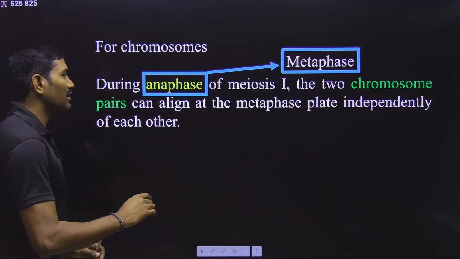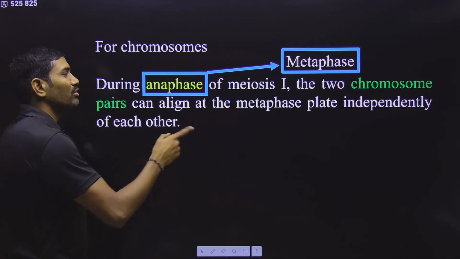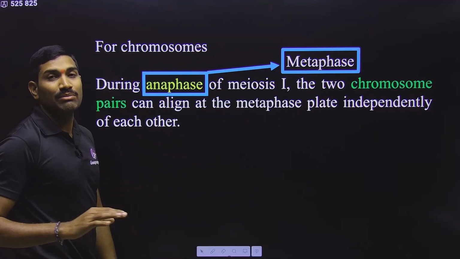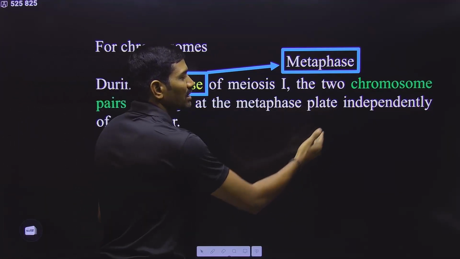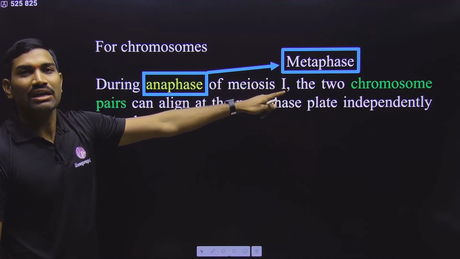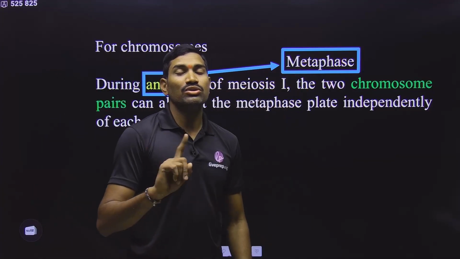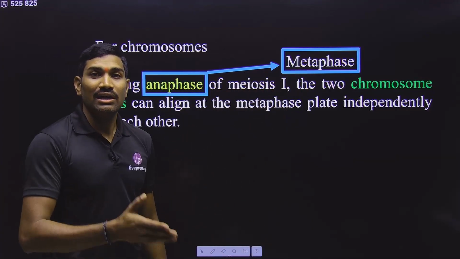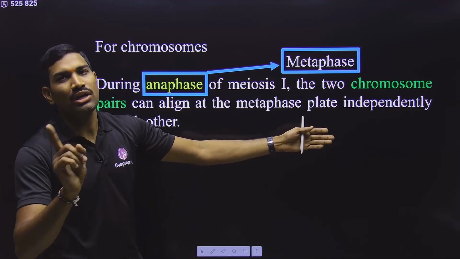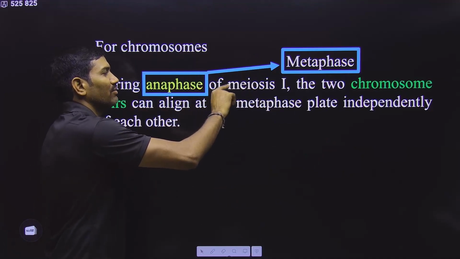And next one, there is a small correction here in the NCERT. In the NCERT they gave during anaphase of meiosis 1. This is not anaphase. Here they are talking about alignment of chromosomes at the metaphase plate. So in which phase will the chromosomes align independently at the metaphase plate? During metaphase, not during anaphase. So just strike off anaphase and write metaphase. Don't say that in the NCERT they gave anaphase. In the same NCERT, in class 11th in the cell cycle, we studied it in metaphase. So don't argue that it is anaphase. You need to change this. Strike off anaphase and write metaphase of meiosis 1.